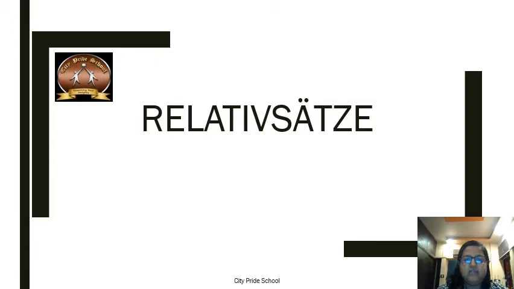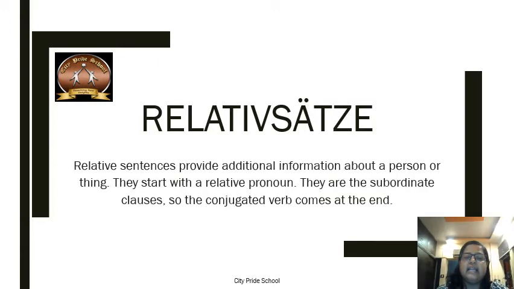First, let's understand what is Relativsatz. Relativsatz means relative sentences. Relative sentences provide additional information about a person or thing. They always start with a relative pronoun. They are subordinate clauses, so the conjugated verb comes at the end. In case of a subordinate clause, the conjugated verb always goes at the end. So relative pronouns are always used in subordinate clauses. So let's see a few examples.